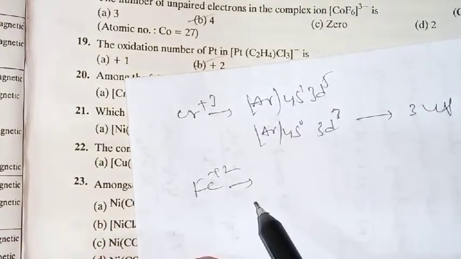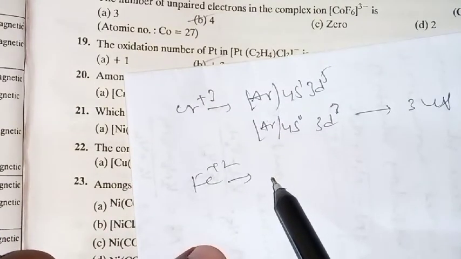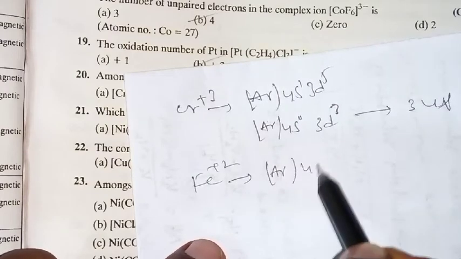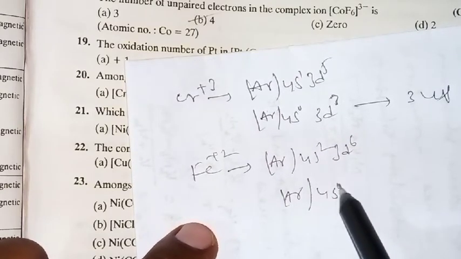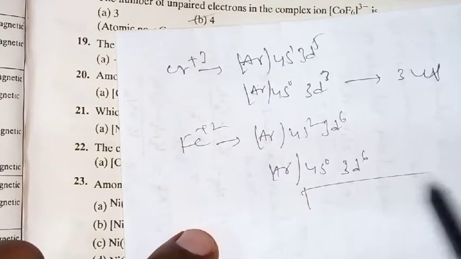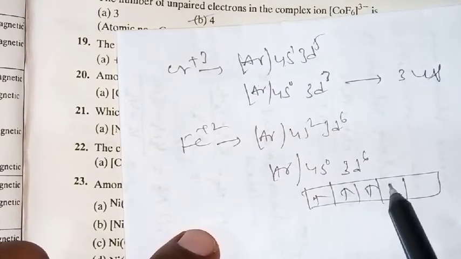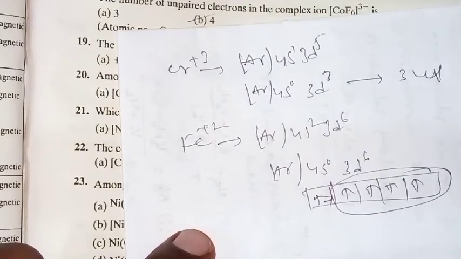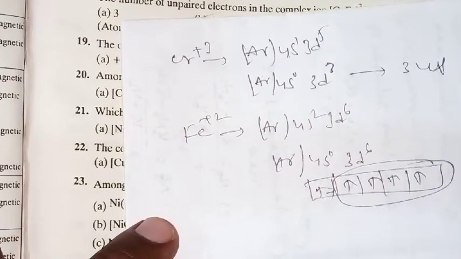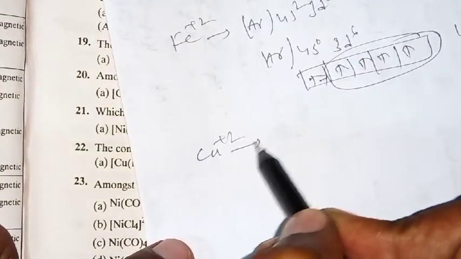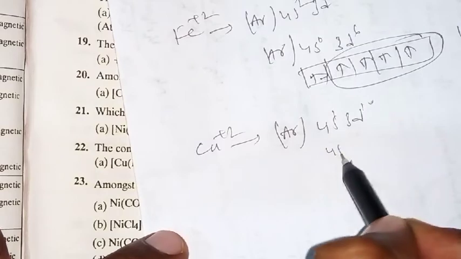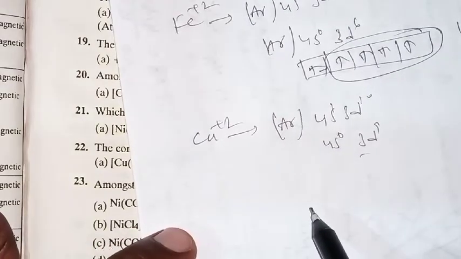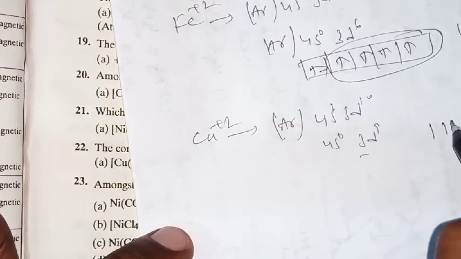Now the second option: Fe(H2O)6 2 plus, that means Fe plus 2. What is the original atomic number and configuration of Fe? Argon 4s2 3d6, because 26. But here 2 electrons are lost, so argon 4s0 3d6. For 3d6 we take the configuration 1 2 3 4 5 and 6. Observe here, 4 unpaired electrons are there. Is it okay? Next one is Cu plus 2. The Cu configuration is originally argon 4s1 3d10, but here plus 2, that means 4s0 3d9. For 3d9, how many unpaired electrons? 1 unpaired electron.